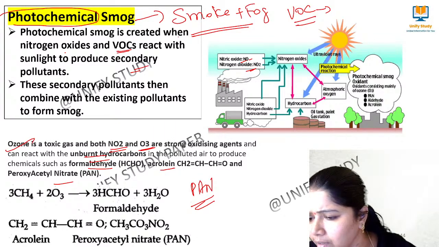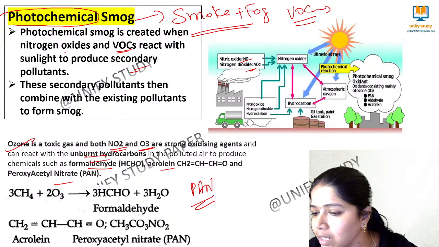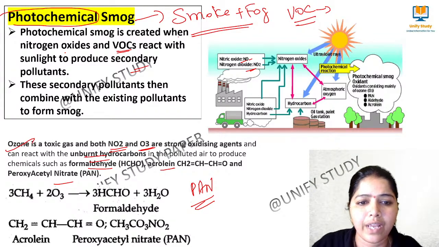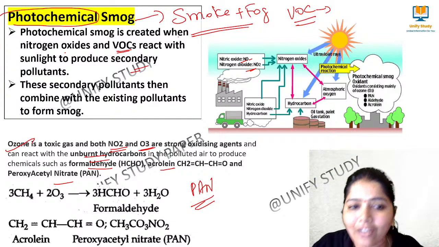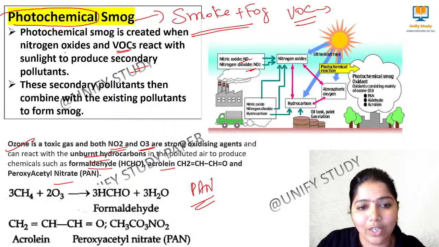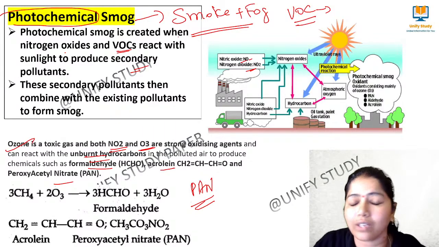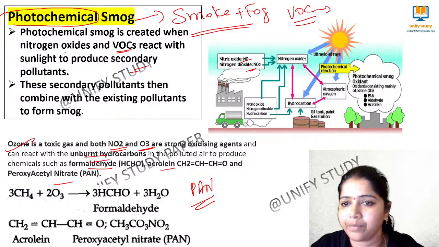Exactly. PAN is equal to, Lakshmi Rana, PAN is not formaldehyde plus acrolein. I didn't mention that here. Listen carefully. The polluted air produces chemicals such as formaldehyde, acrolein and peroxyacetyl nitrate. Okay.